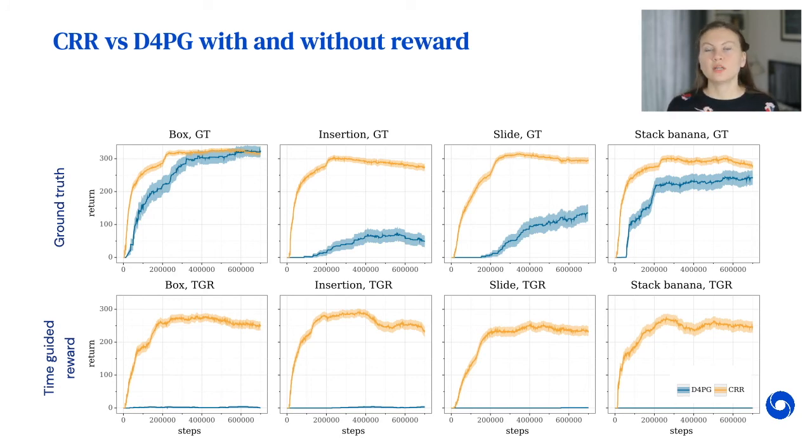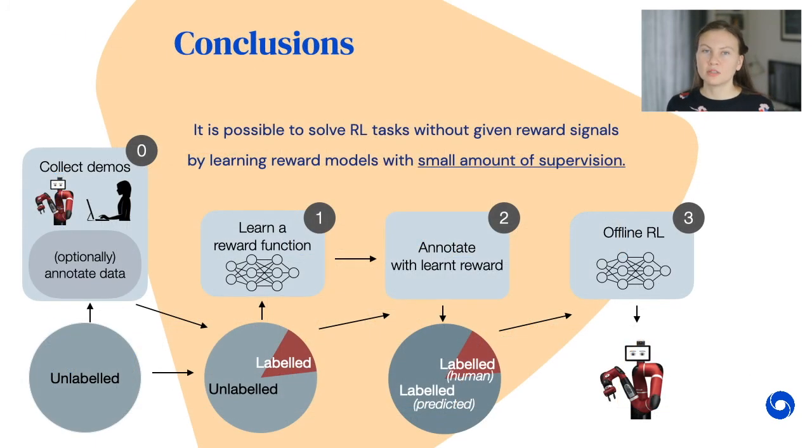To conclude, we're able to learn offline RL policies with learned reward functions using only a limited amount of supervision, either in the form of episode or time-step level annotations. We also analyze the connection between the reward models and offline RL policy performance, and we have provided a few insights into this. Thank you for your attention.